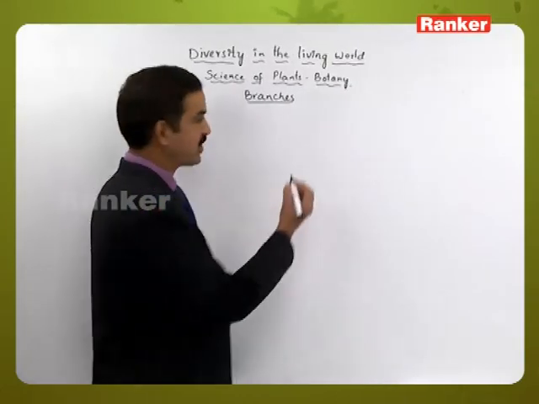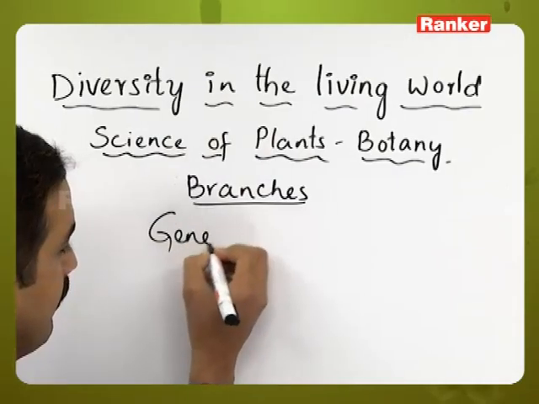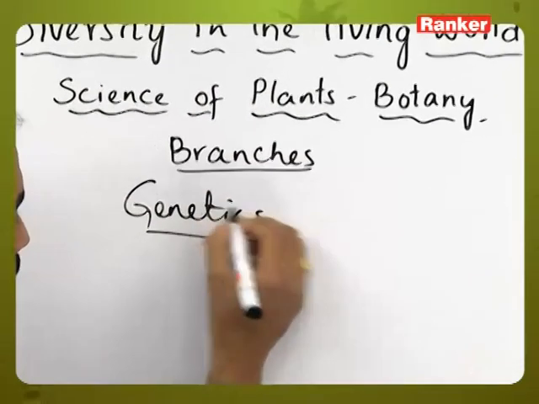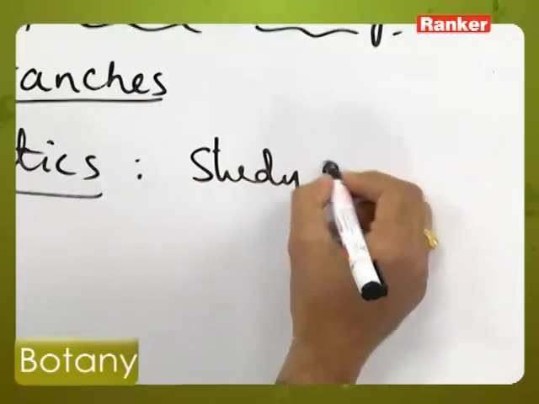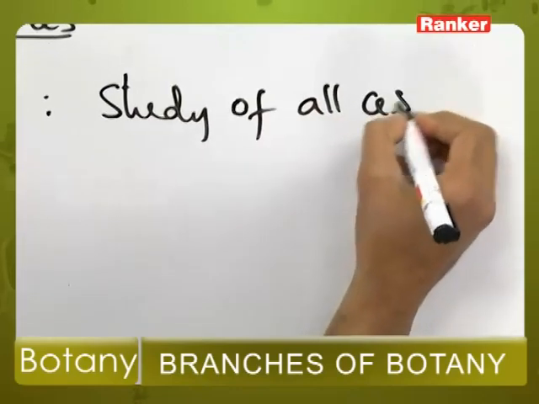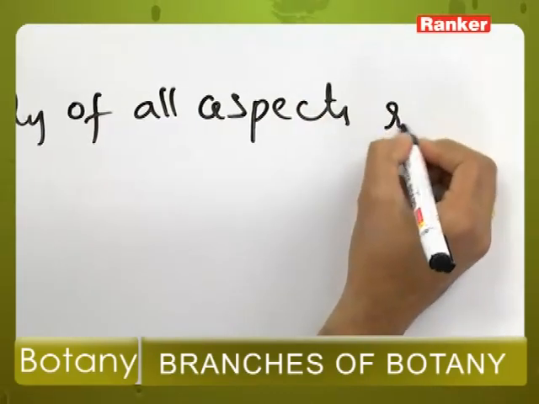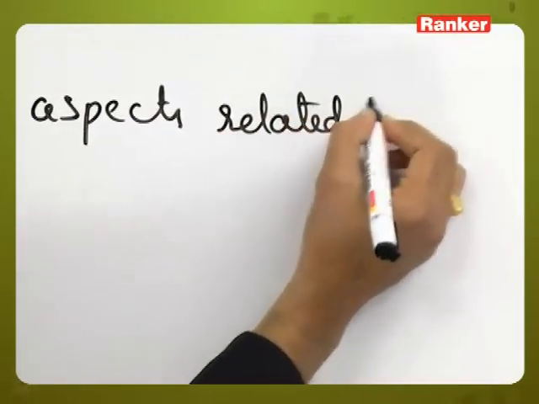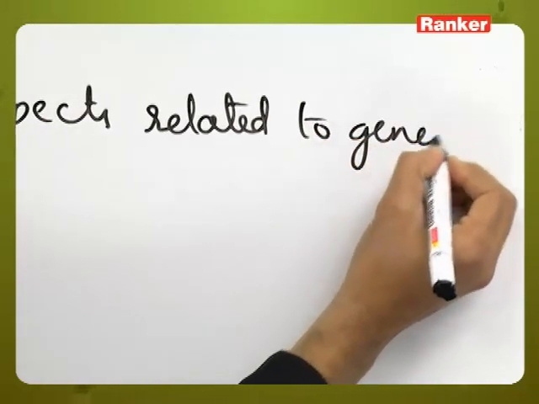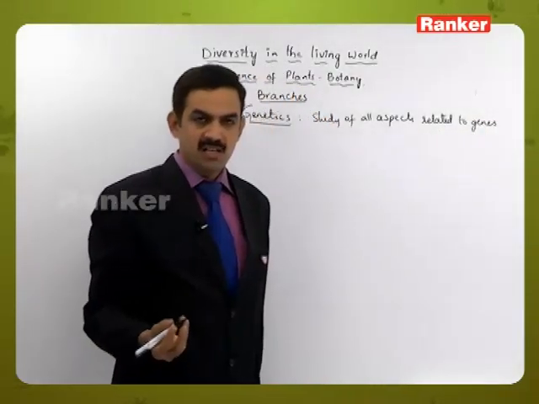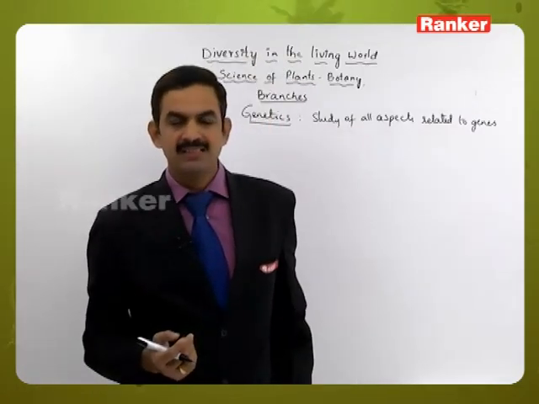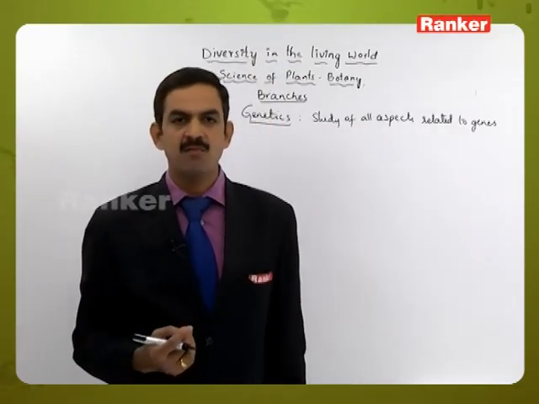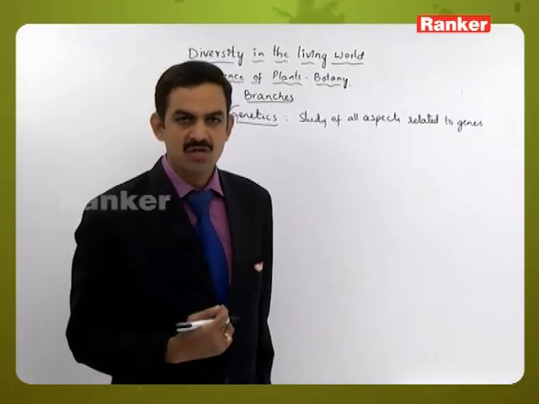So the next branch is genetics. Genetics deals with the study of all aspects related to genes. We know that genes are responsible for the transfer of traits from one generation to another generation.